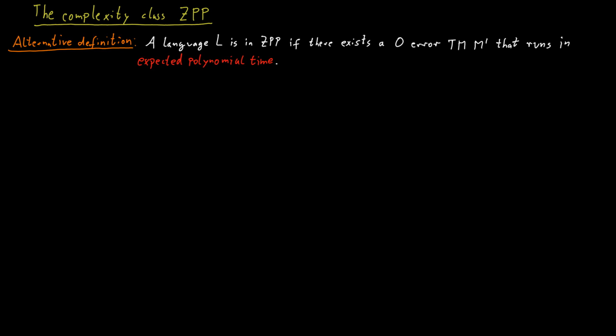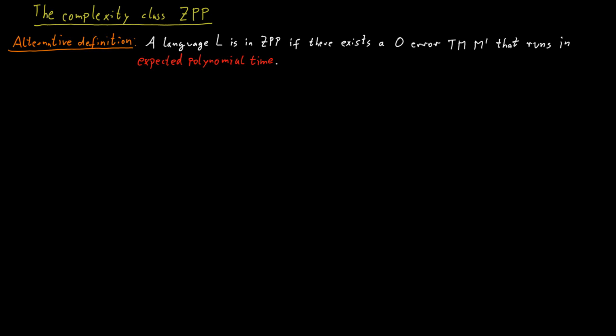So we no longer require that the machine runs in polynomial time guaranteed on every input. What we do require is that on any input, the machine runs in expected polynomial time. I claim that this definition is equivalent to the definition we had before.